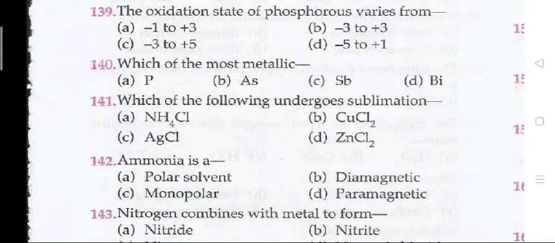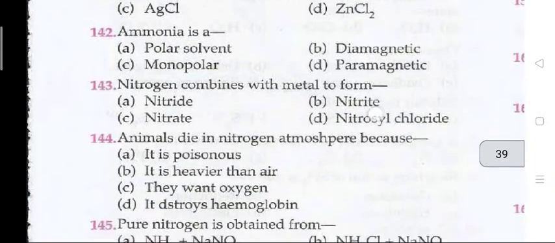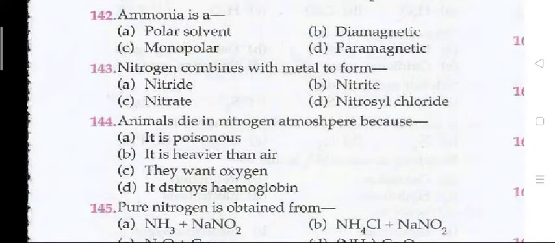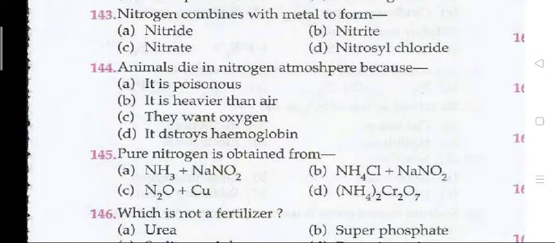Next question 140, which is the most metallic? The right answer is D, that is Bi. 141, which of the following undergoes sublimation? The right answer is A, that is NH4Cl. Question 142, ammonia is a. The right answer is A, polar solvent. Question 143, nitrogen combines with metal to form nitrite.